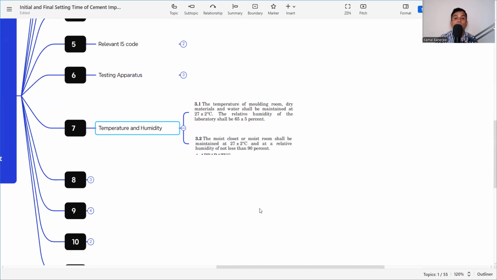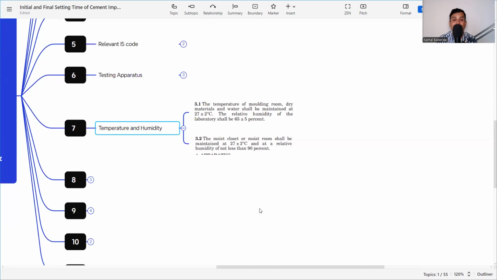The temperature of the molding room, dry material and water shall be maintained at 27 plus minus 2 degrees centigrade, and the relative humidity of the laboratory shall be 65 plus minus 5%. So it is very important to know the temperature and the humidity of the laboratory.